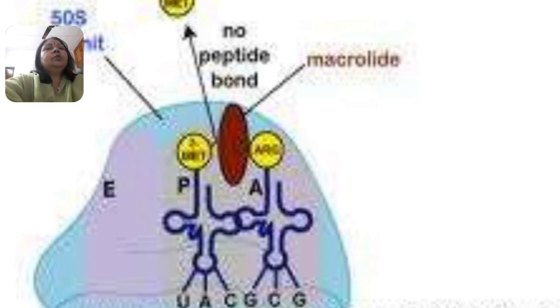What is the role of this macrolide? Macrolide is a class of antibiotics having a lactone ring that inhibits protein synthesis by binding the 50S unit of the ribosome. After this process, translation is over, and the polypeptide chain formed is going to be used for cell function.